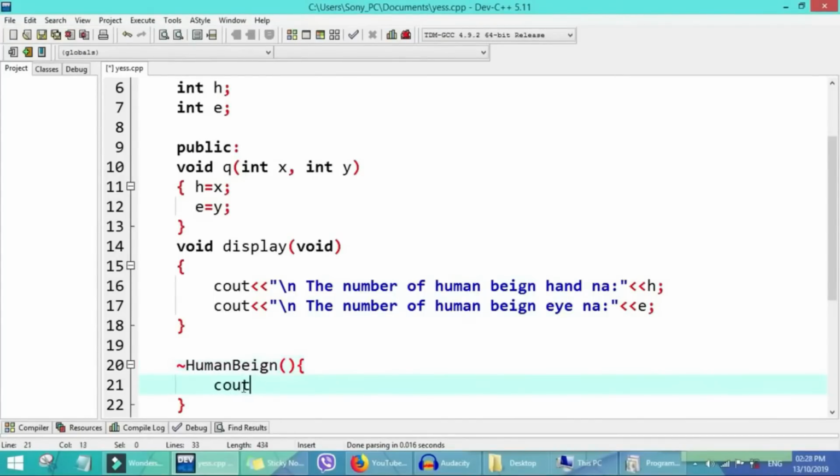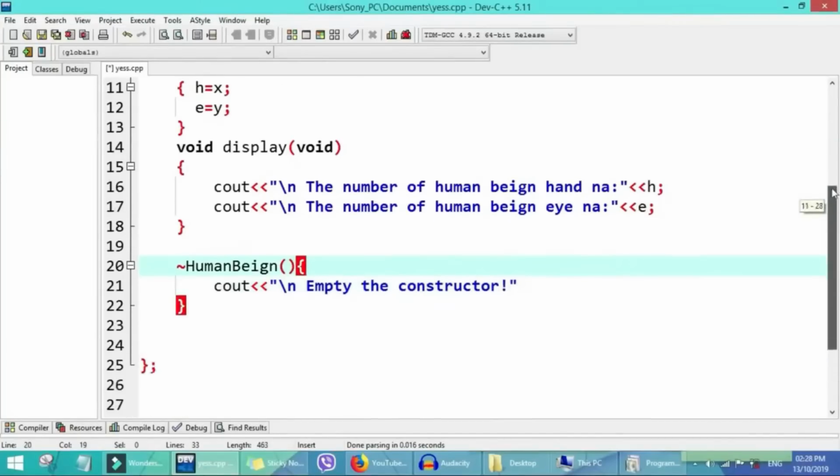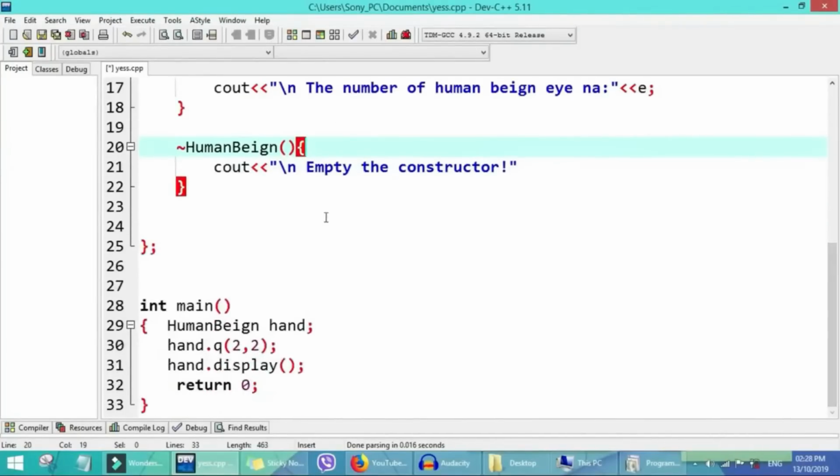And for here, if I say na here program end, or if you say empty the constructor. So and another thing we say, we know they call our constructor, we know they call our destructor inside our int main in order for them to display in function.